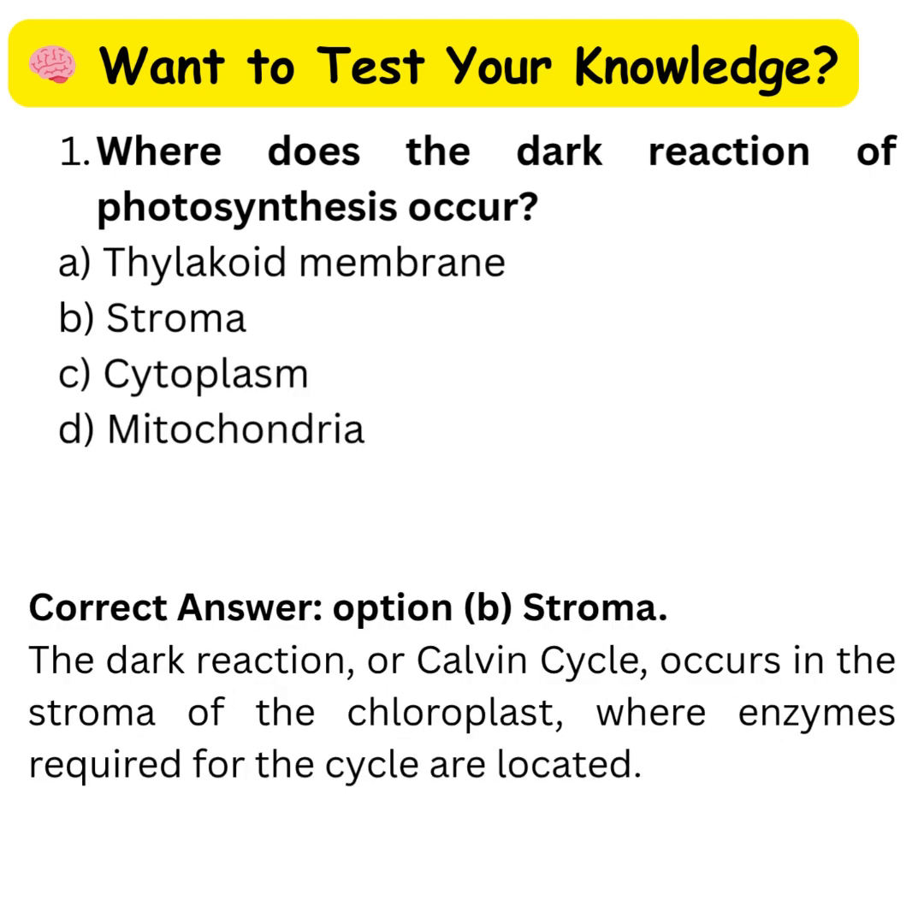Correct answer: option B, stroma. The dark reaction, or Calvin cycle, occurs in the stroma of the chloroplast, where enzymes required for the cycle are located.